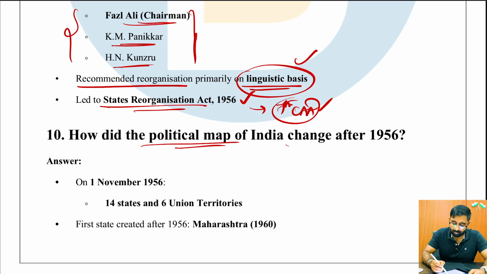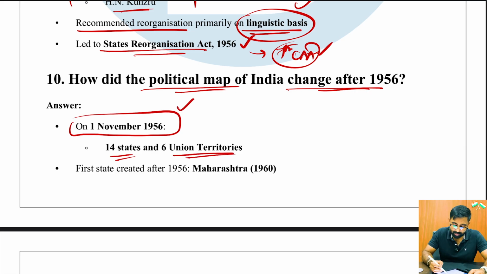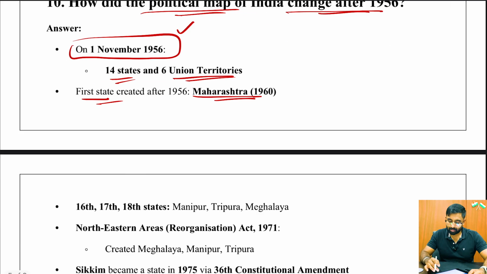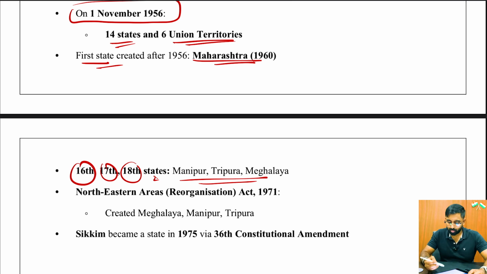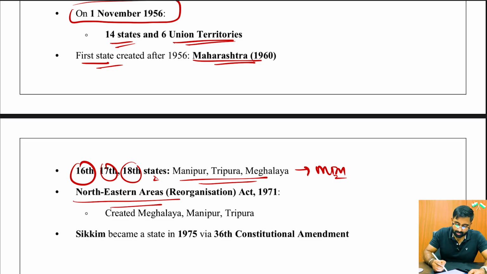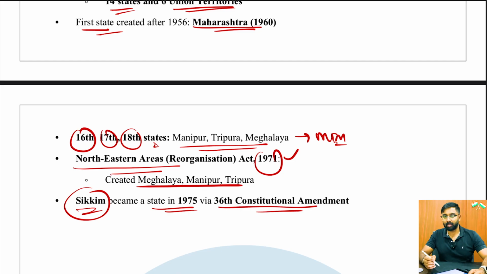Next question: how did the political map of India change after 1956? On November 1st, 1956, India had 14 states and 6 union territories. The first state created after 1956 was Maharashtra in the year 1960. These timelines are very important. Keep them in mind or even memorize them. The 16th, 17th and 18th states, in chronological order, are Manipur, Tripura and Meghalaya, which is MTM. Then the Northeastern Areas Reorganization Act was passed in 1971. It created Meghalaya, Manipur and Tripura as well, right? However, Sikkim became the last state to be added, in 1975 via the 36th Constitutional Amendment Act.